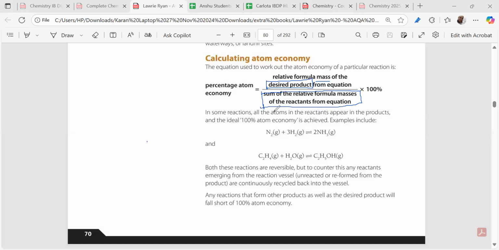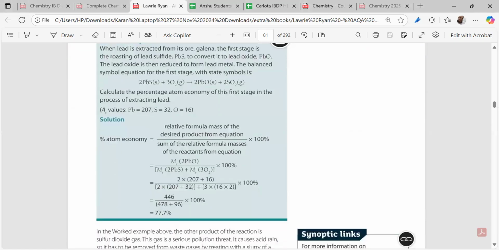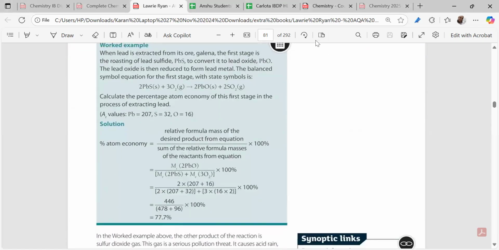Is it clear to you, right? Suppose you want to find out the atom economy of this question. Suppose you want to make PbO, right? Can we calculate the atom economy? What is the formula I told you? It is a percentage. Atom economy is the relative formula mass of the desired product from the equation, so this, divided by the total formula masses of the reactants multiplied by the stoichiometry. Do you get my point? So what we do, we multiply by 100%.